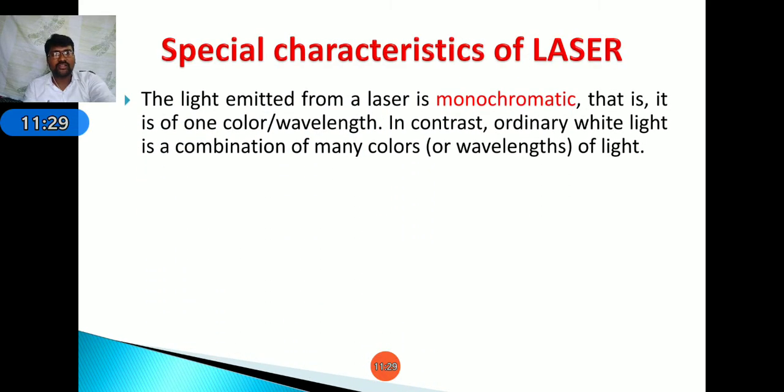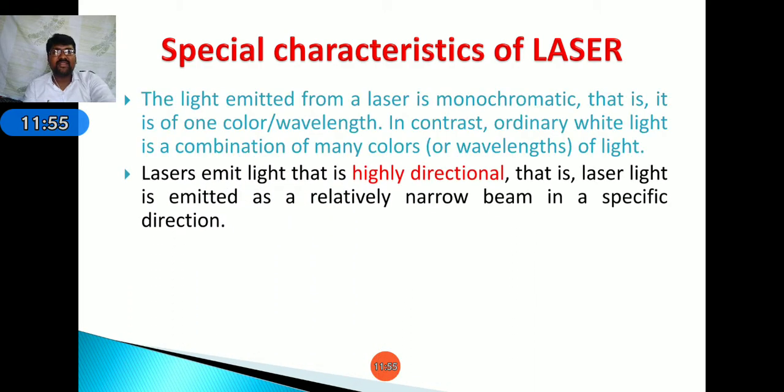Characteristics of laser: the light emitted from a laser is monochromatic, that is, it is in one color or one wavelength. It contrasts with ordinary white light, which is a combination of many colors or wavelengths of light.